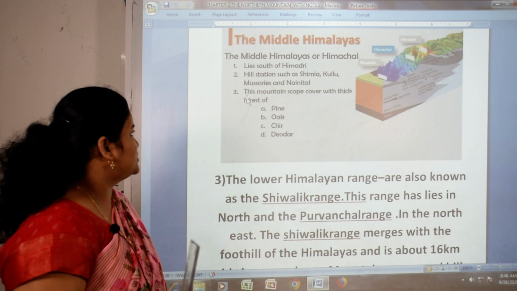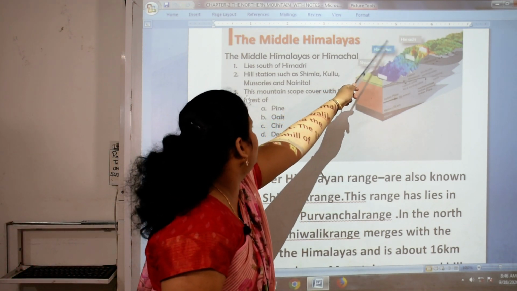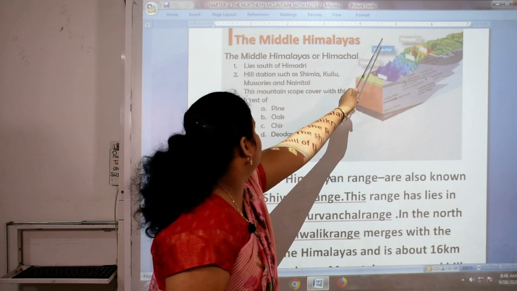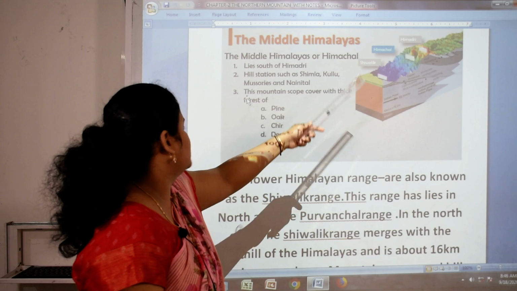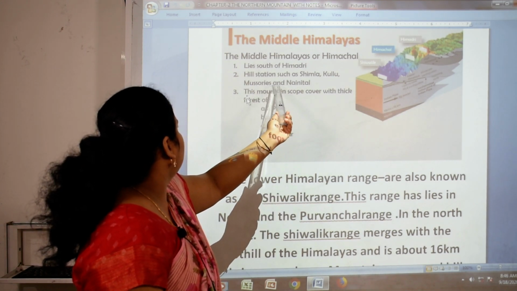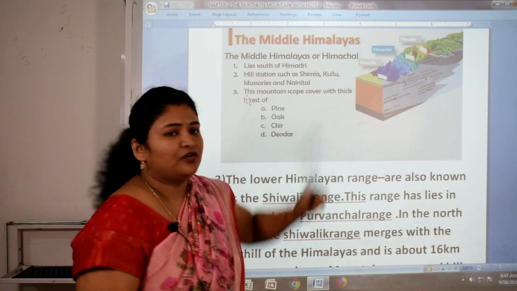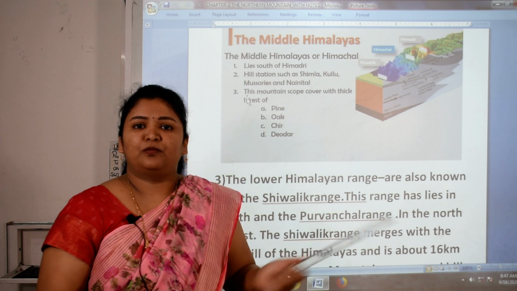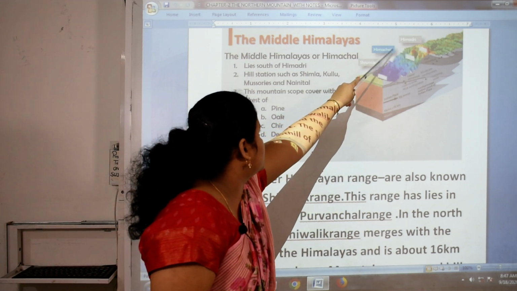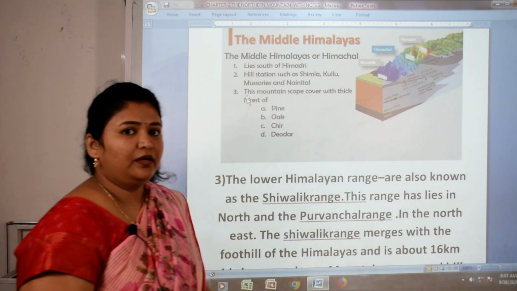Again you can see in the picture, this is Himachal. It lies on the south of Himadri. Where does it lie? It lies on the south of Himadri, sorry. Himachal is famous for hill stations such as Shimla, Kullu, Manali and Dalhousie. And it is also covered with pine, oak and Devdar trees.